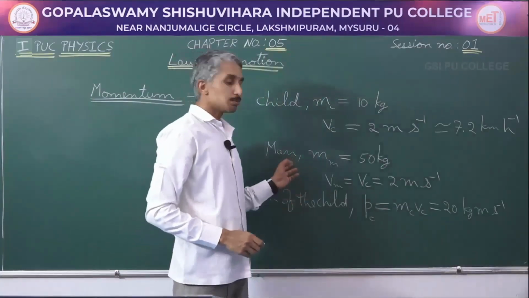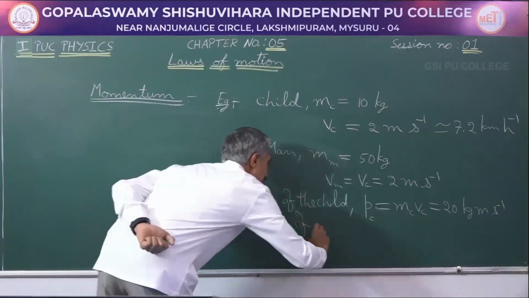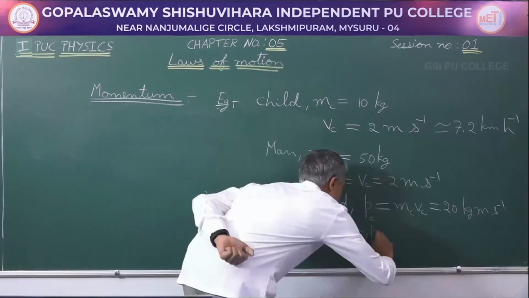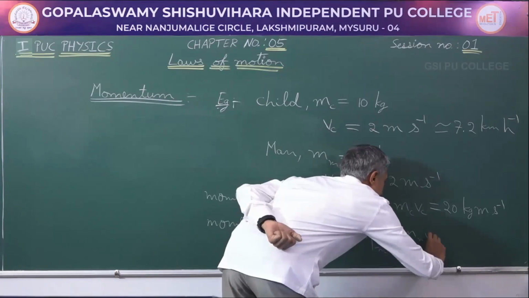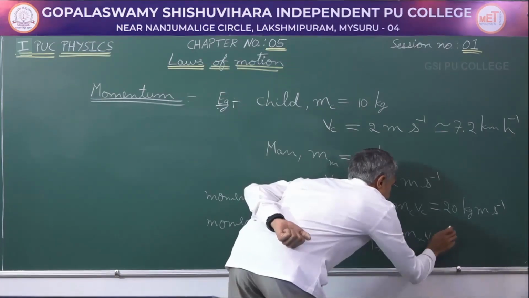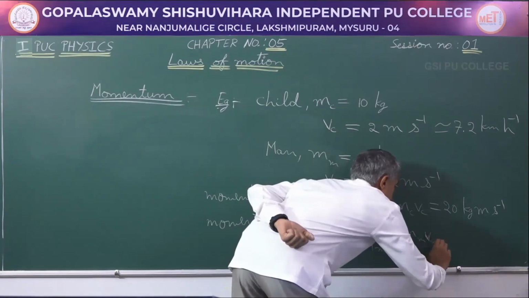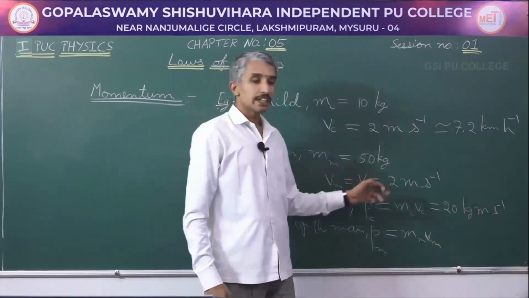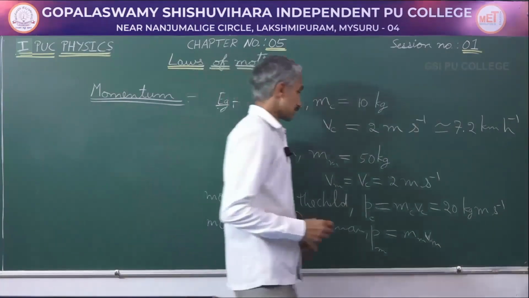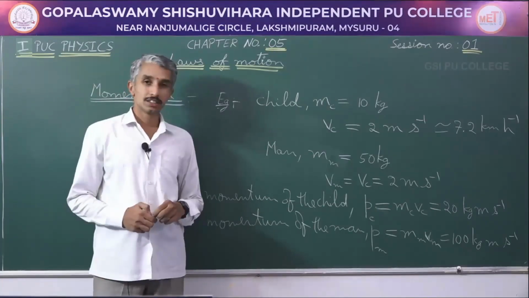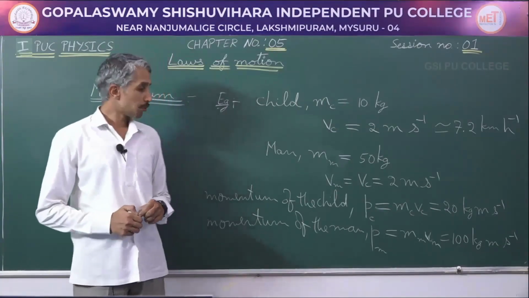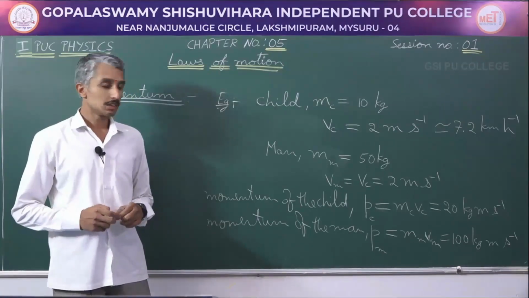Now, what about the man who is cycling? Momentum of the man, we take P subscript m, would be mass of the man into the speed of cycling. So 50 into 2 will give us 100. In this way, we can see how momentum can be defined.